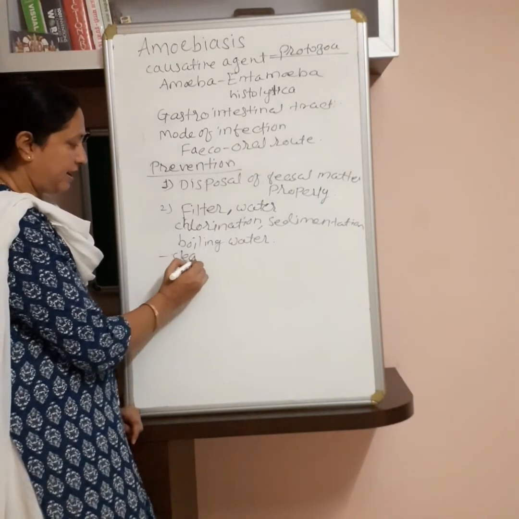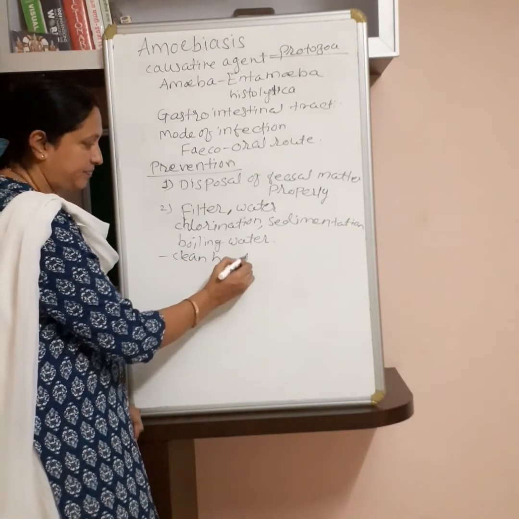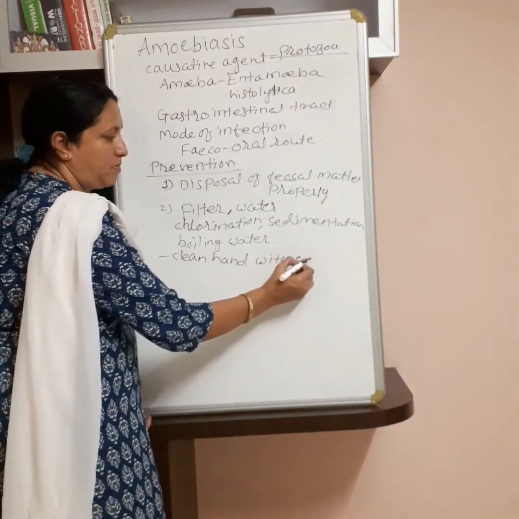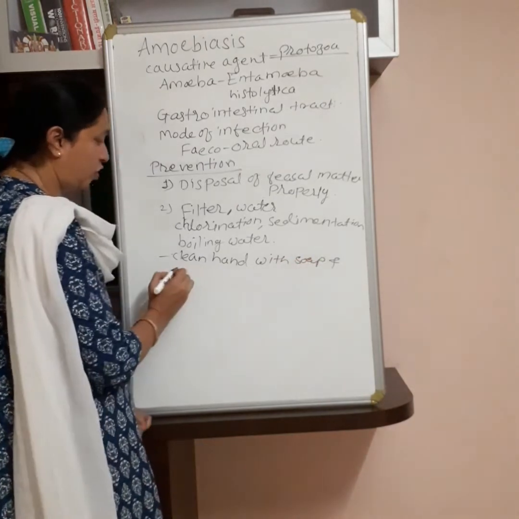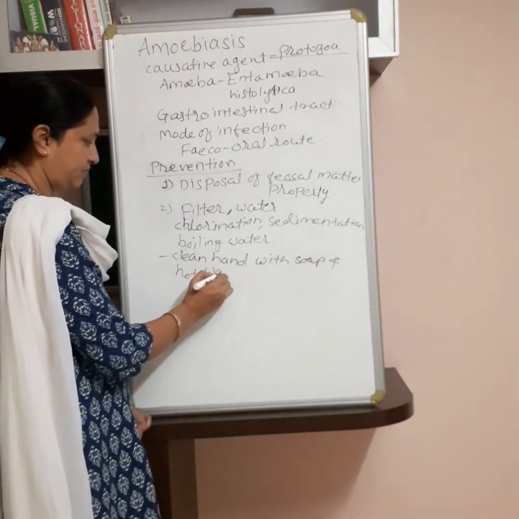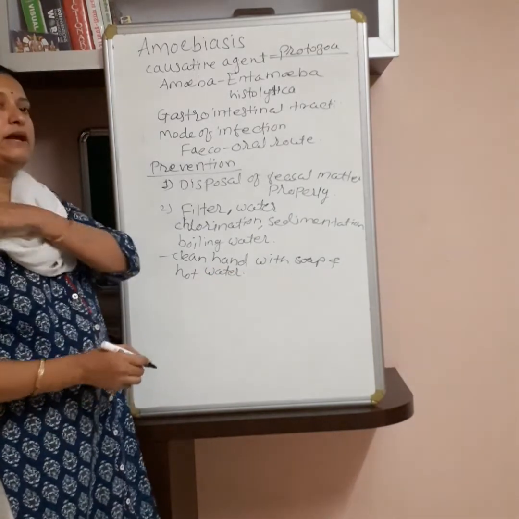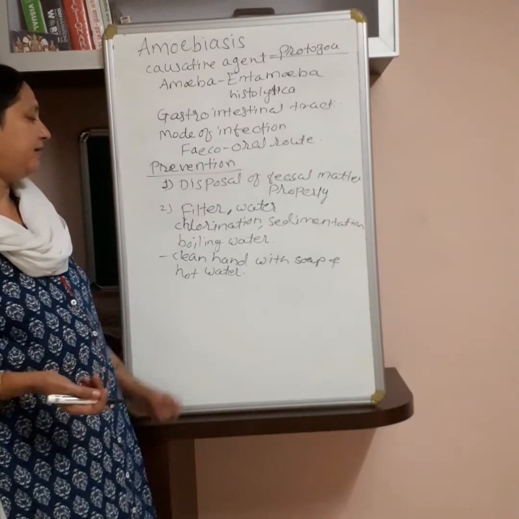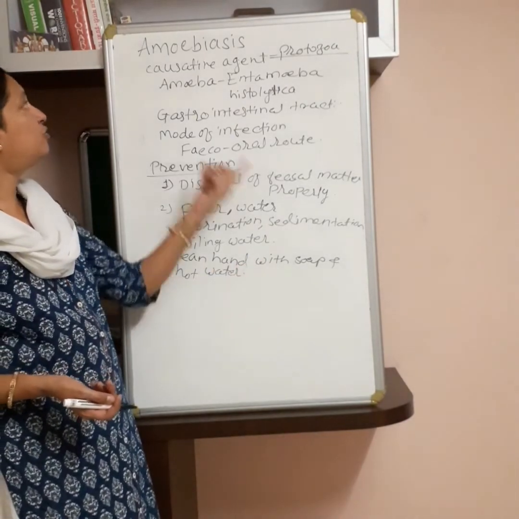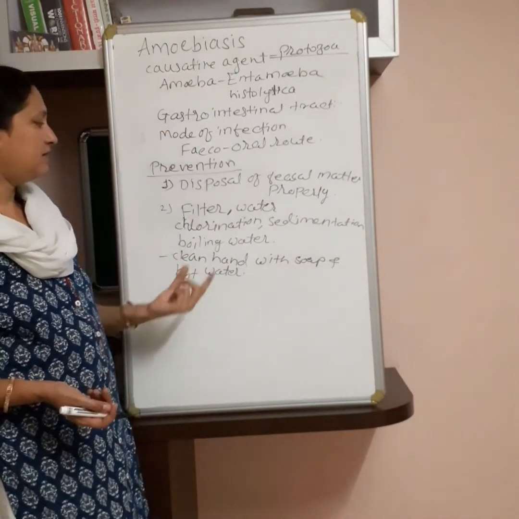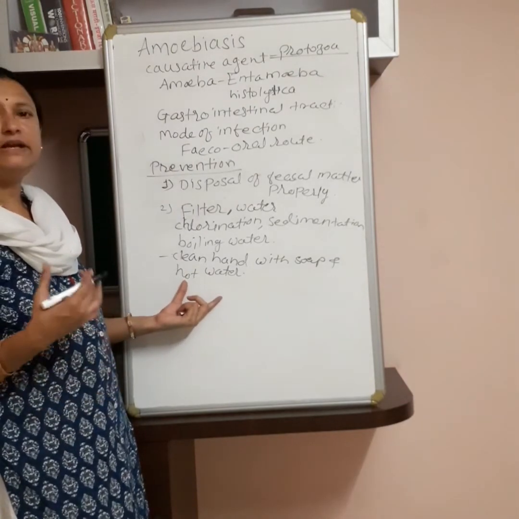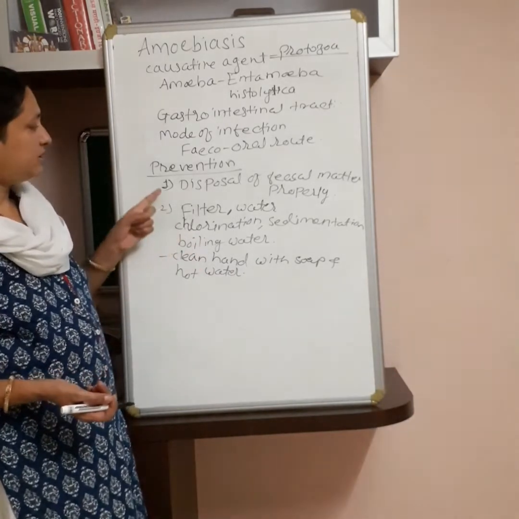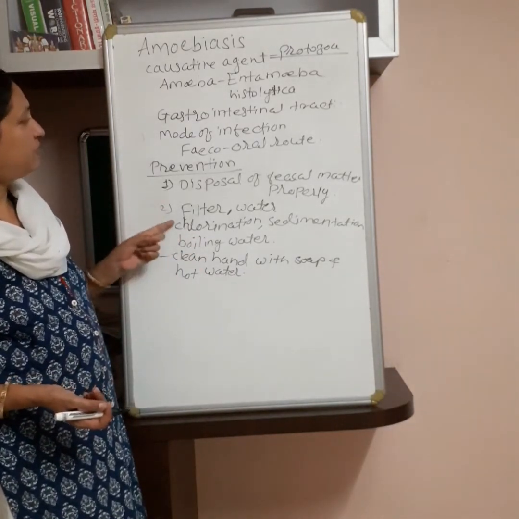Then clean hands with soap and hot water. Clean your hands before eating food or after going to the toilet. Cleaning hands is very useful for preventing amoebiasis. Then personal hygiene, and cleaning the toilet and the taps of the toilets properly. So these are the preventive measures against amoebiasis.